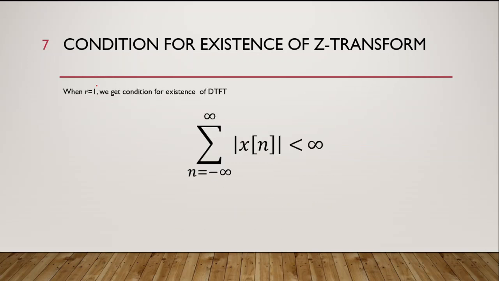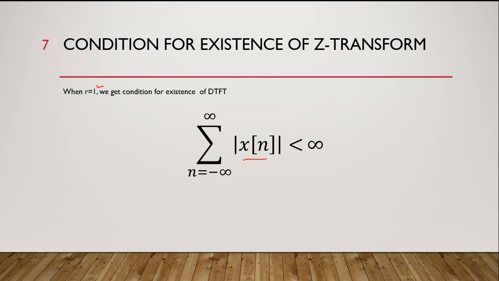Now if we put r equal to 1, we get the condition for existence of discrete time Fourier transform, which means that the input signal must be absolutely summable.